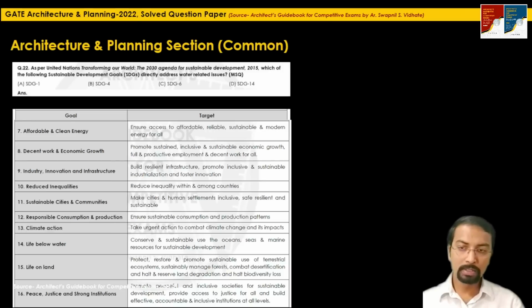After this, 7, 8, 9, 10, 11, 12, 13 one is related to the climate action. Whereas 14th goal is related to life below water. So again, option D, SDG 14 is directly related to the water related issues. So what I want to say, if you are right now preparing for GATE 2023, if you go through the syllabus,